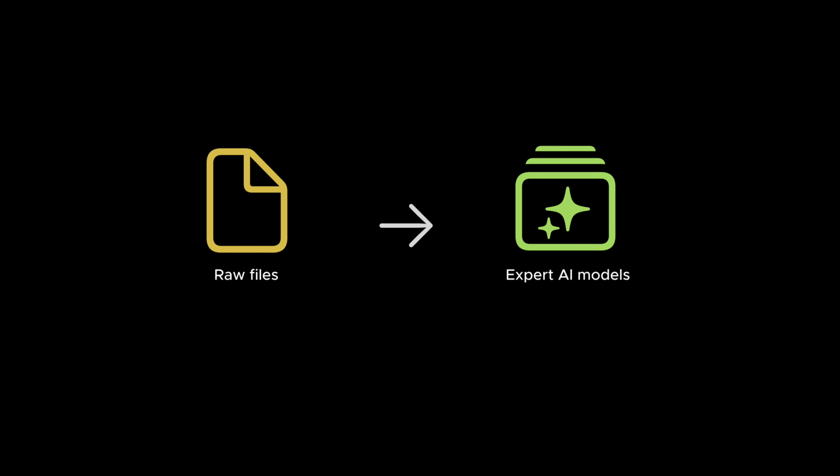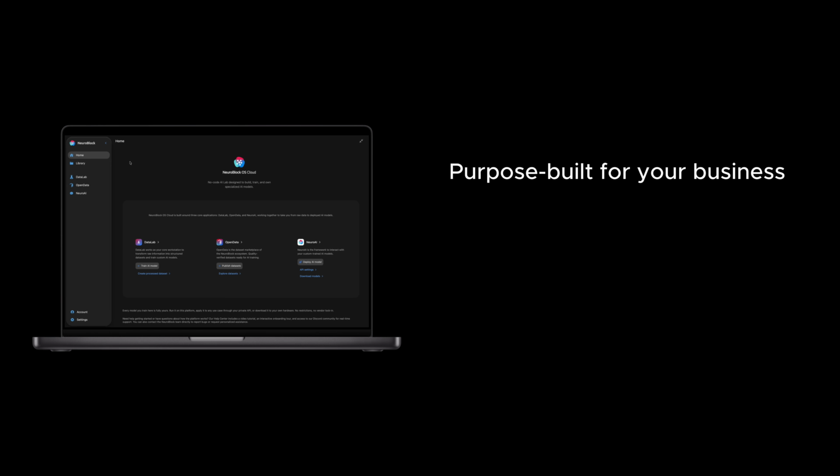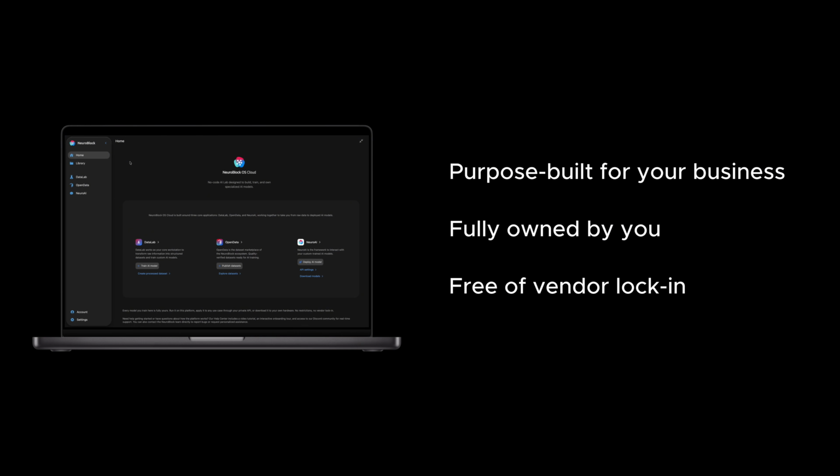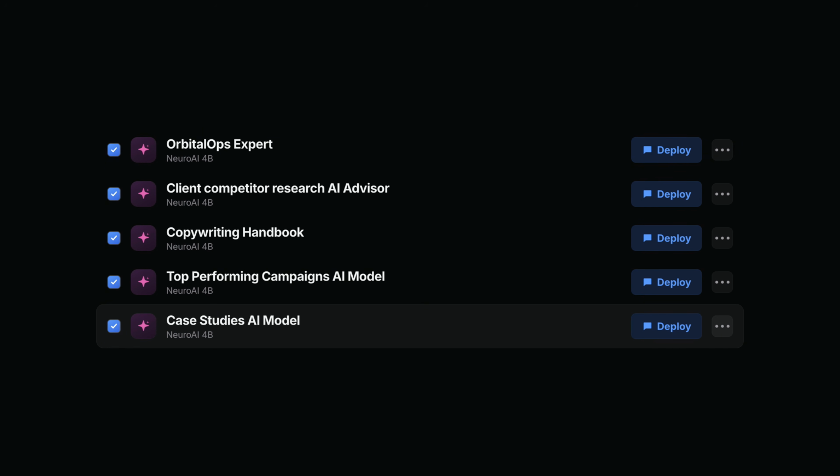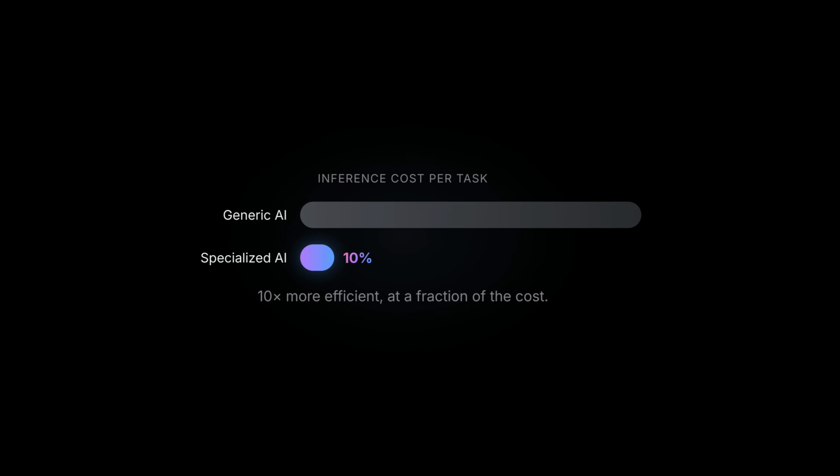Together, they turn your files into smaller, faster expert AI models, purpose-built for your business, fully owned by you, and free of vendor lock-in. Instead of a generic AI for every use case, build a specialized AI for each task, gaining higher efficiency at a fraction of the inference cost.